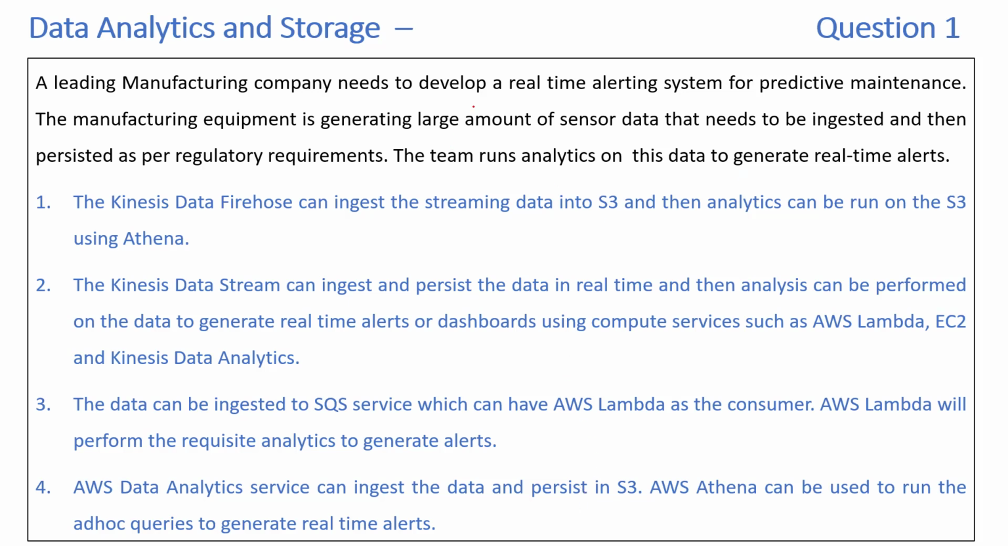Okay, so what are the key requirements? It's generating a large amount of sensor data that needs to be ingested and then persisted as per the regulatory requirement. Then the team will run analytics on top of this generated data. The alerts need to be real-time alerts. Okay, so there are three things. One, we need to ingest the data, persist the data, and then run analytics to get real-time alerts.